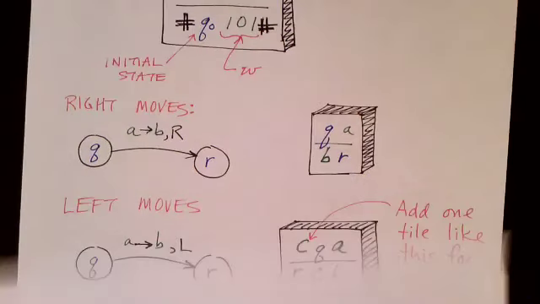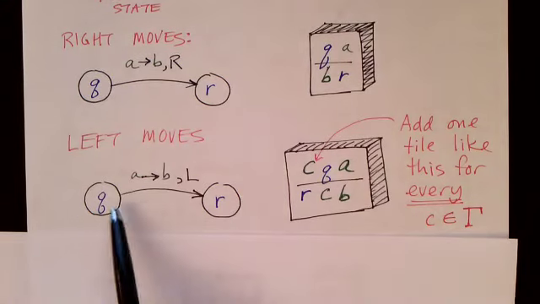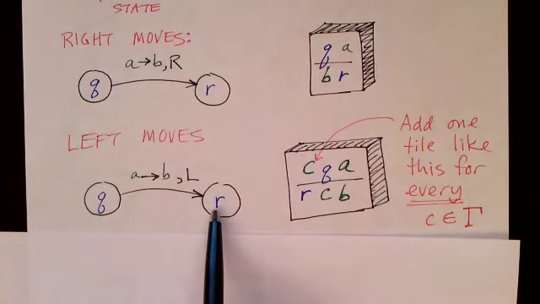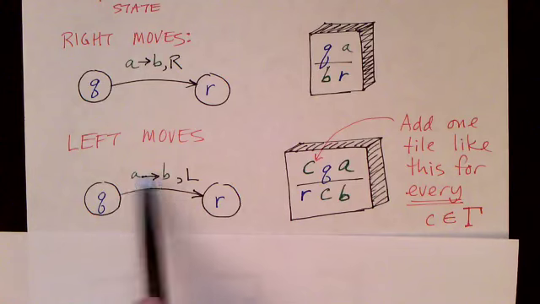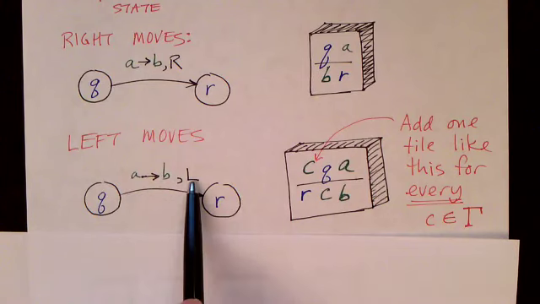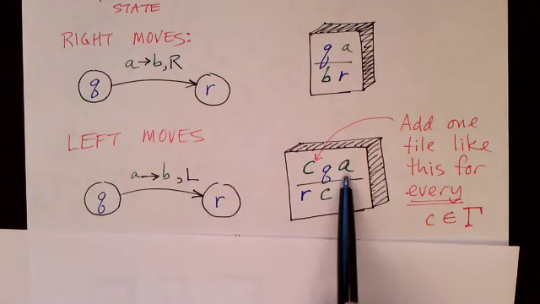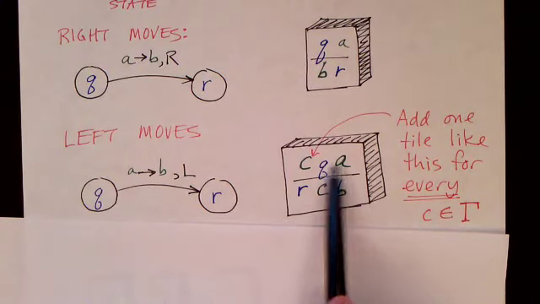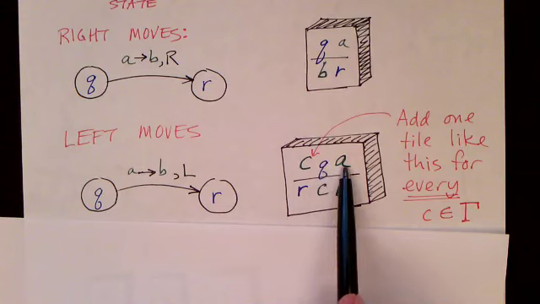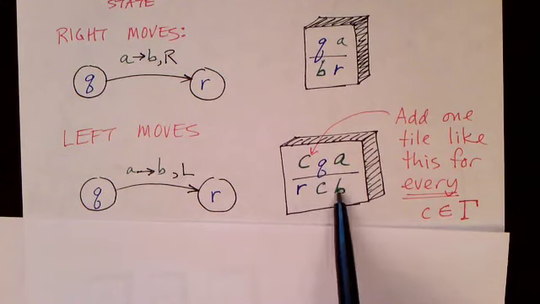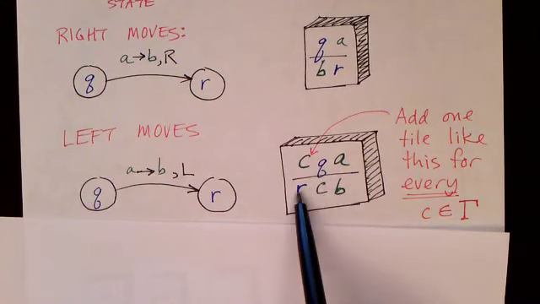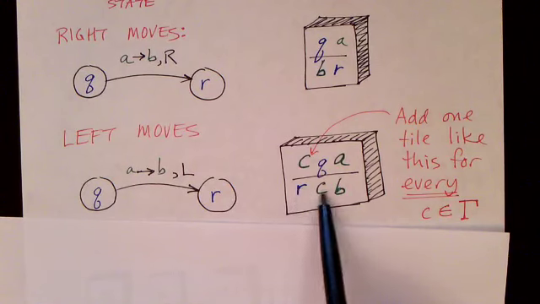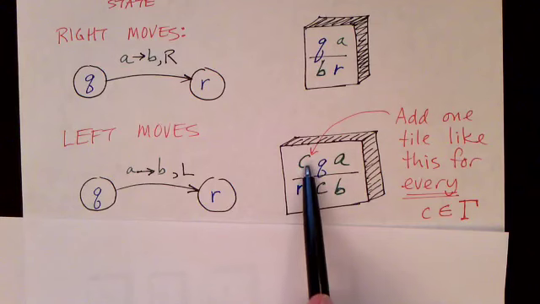For left moves, such as this one right here, we're in state q, and we go to state r again. We read some symbol a, replace it with b, but this time we move to the left. Well, we need to create a tile that looks like this, where we are in state q looking at an a, we replace the a with a b, and then we move to state r and move to the left one cell over whatever symbol was to the left of the q.